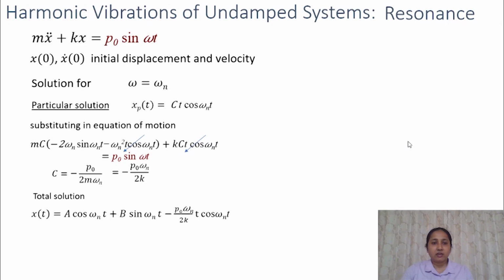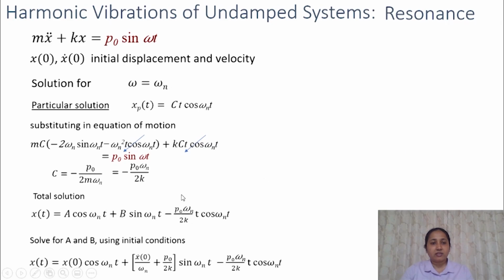So as we did earlier, we can find the value of A and B using the initial conditions. So if you find the value of A and B, A will be equal to x naught and B will be equal to initial velocity divided by natural frequency plus P naught by 2k. So this is the transient part and this is the steady state part. As you can see, the steady state part has a term t.